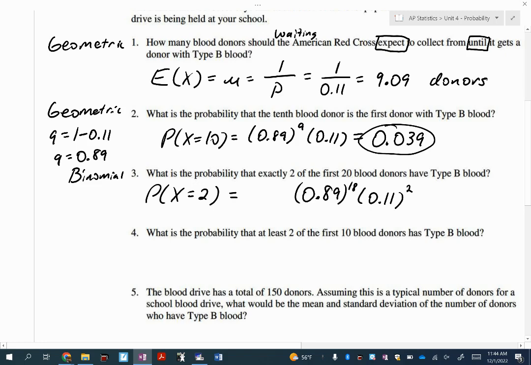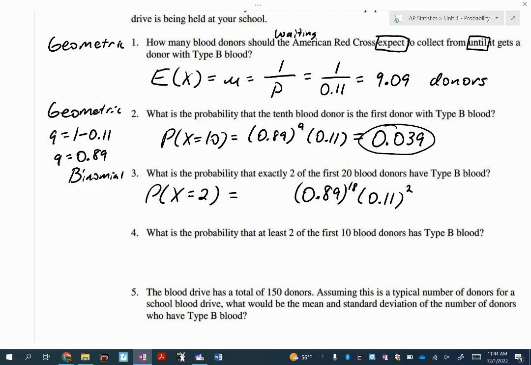And then Thomas, how many are type B? 2. So right now that looks just like the one we did just before, which is geometric. But we just said not geometric. Here's why. If we think of this scenario, the first 18 people, not type B, but the last 2 were type B. But is that what has to happen here? No. Could it be the first 2 people are type B? Yeah. Could it be the first and the last? Could it be the 4th and the 8th? So what we're seeing here is that we have lots of different combinations for 2 out of 20.